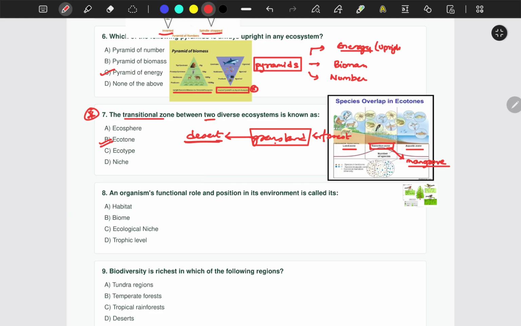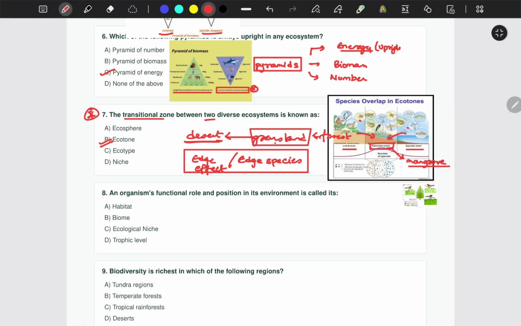We have another concept here that is also known as edge species, or edge effect. What does edge effect mean? Since this is a transition zone, you can find animals here from both sides. You can find some aquatic animals, you can find some animals from the forest area, and you will also find some animals that don't exist in both ecosystems but only exist here. So that is edge effect.